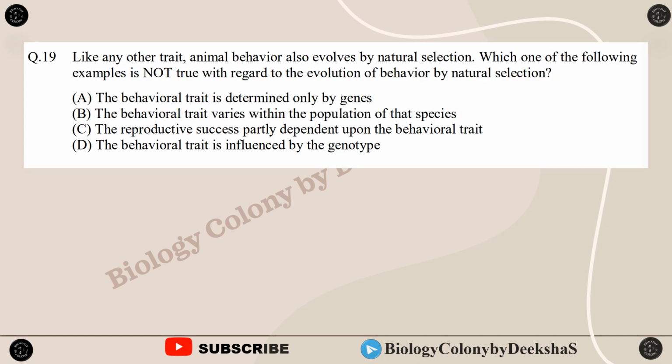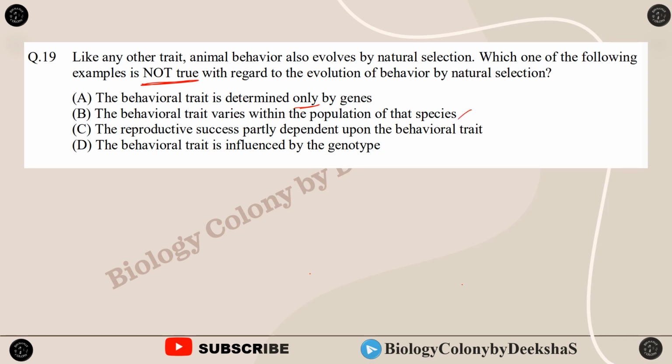Next question is: like any other trait, animal behavior also evolves by natural selection. Which one of the following examples is not true with regard to the evolution of behavior by natural selection? The behavioral trait is determined only by genes. The behavioral trait varies within the population of that species. Yes, it can vary.